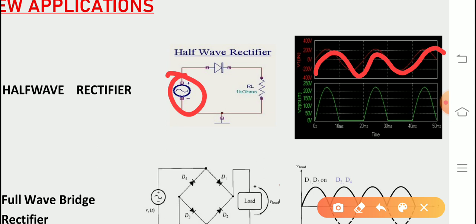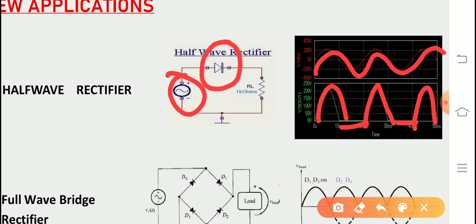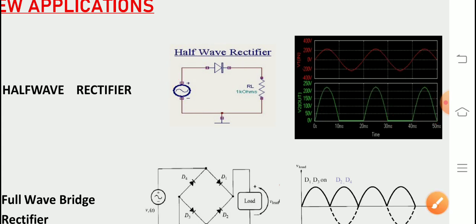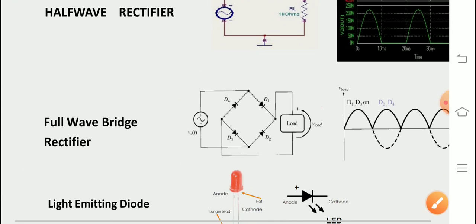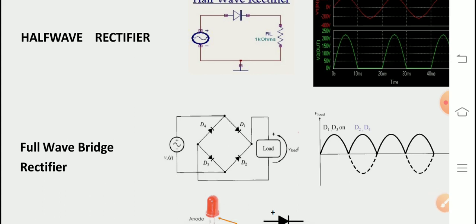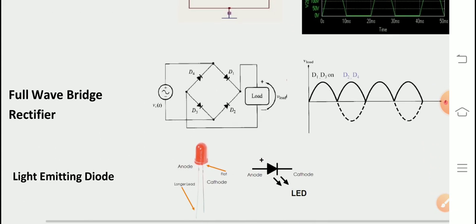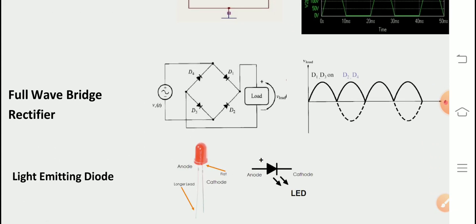And the output you can see is giving only half wave. There is a break between the waves, which comes with the help of this diode. So these diodes are used in rectifiers, especially in the half wave rectifier, and here we are using only one diode. In case of a full wave bridge rectifier, we are using 4 diodes.